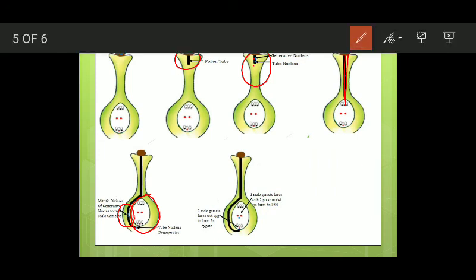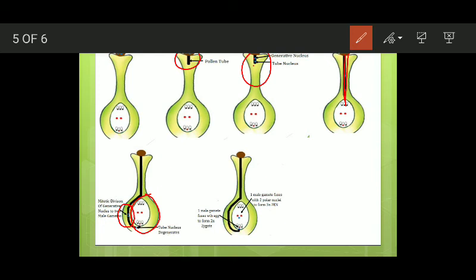the pollen tube enters into one of the synergids. It releases its two male gametes into the cytoplasm of the synergid. The synergid bursts, and one of the two male gametes fuses with the egg to form the zygote, and another one starts migrating towards the center of the female gametophyte, where the secondary polar nuclei are located.